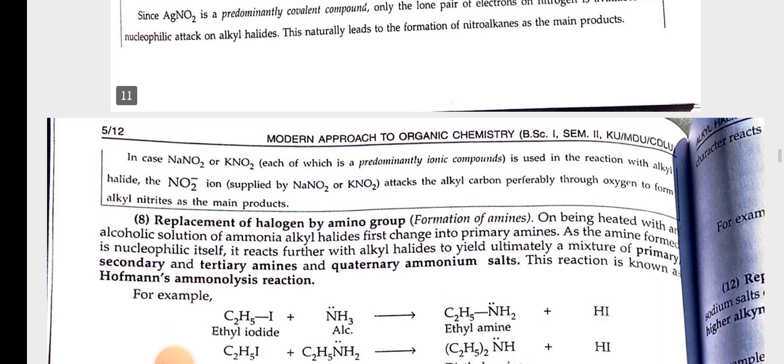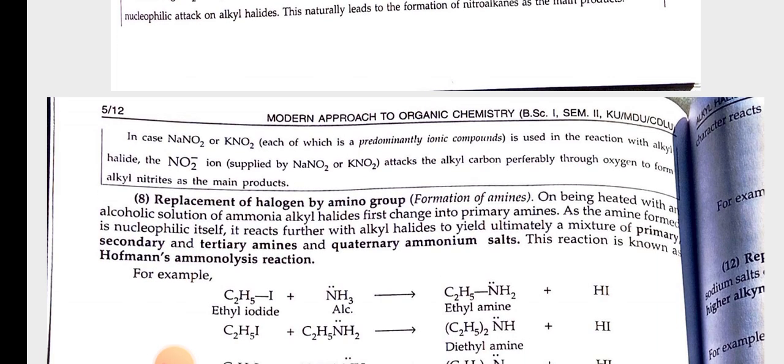8th, replacement of halogen by amino group, or formation of amines. On being heated with an alcoholic solution of ammonia, alkyl halides first change into primary amine. As the amine formed is nucleophilic itself, it reacts further with alkyl halide to yield ultimately a mixture of primary, secondary and tertiary amines and quaternary ammonium salt. This reaction is known as Hofmann ammonolysis reaction.